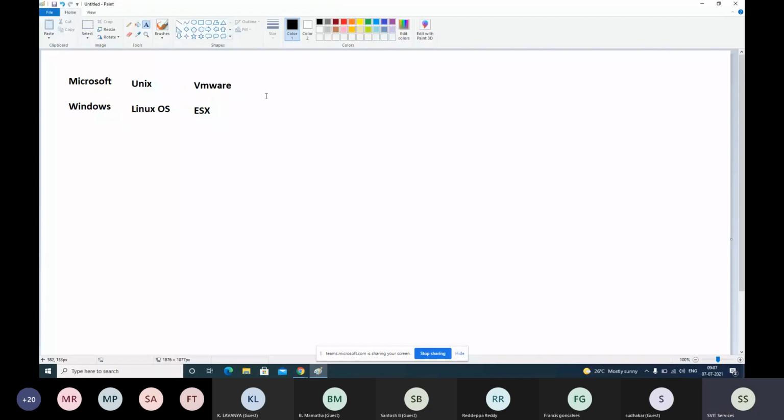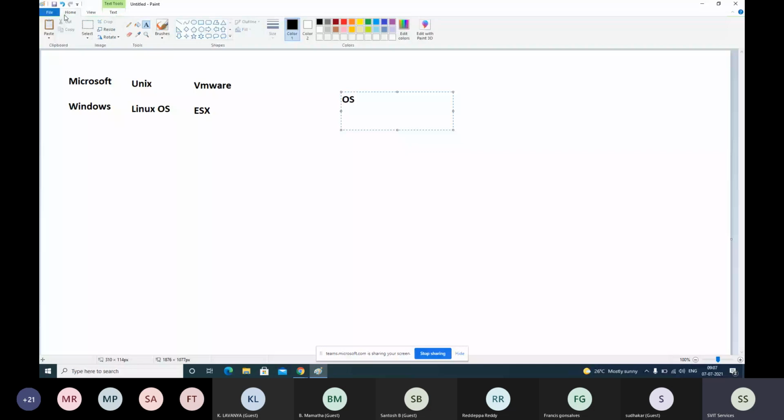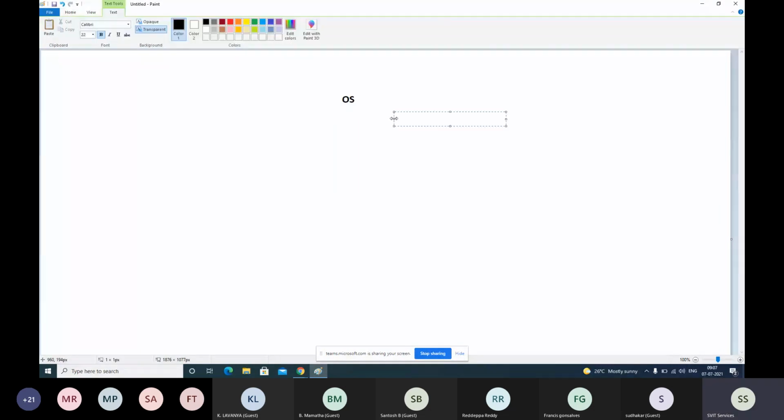Okay. So the operating system vendors, basically Unix vendors and Microsoft, develop these operating systems in two categories. While writing the code for the operating system itself, they code differently for two kinds of usage: client operating system and server operating system.